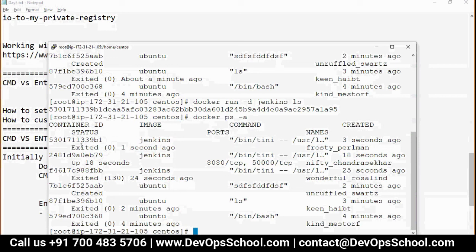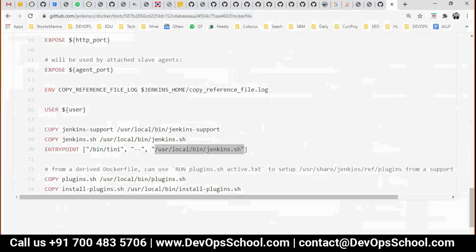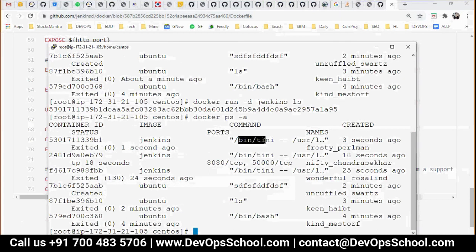It got exited because ls became a parameter. See here, Bintini got a parameter, and a third parameter got appended with ls, which was an invalid parameter for Bintini. So Bintini exited because of the invalid parameter. But still, you could not change this one.